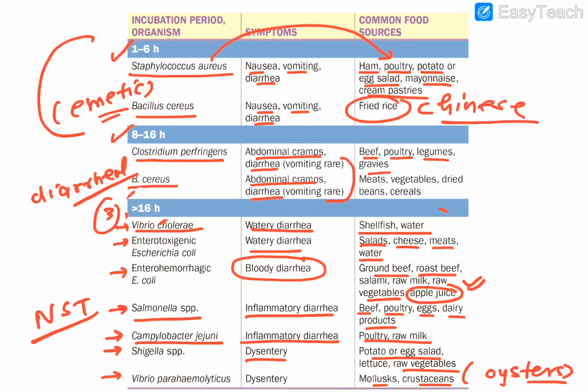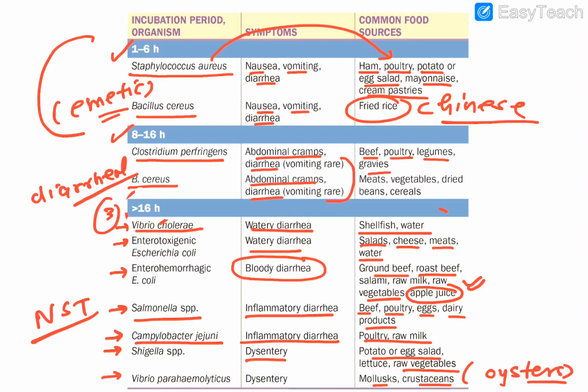So if you remember these 4 names, the rest of all others are in which particular category? More than 16 hour category. Most of the names. But the 4 initial names, if you remember them, then you will be able to answer most of the questions. Okay, guys.